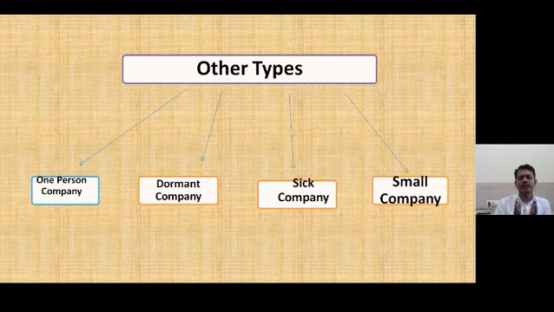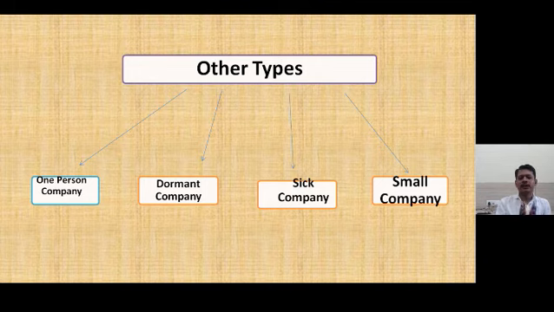And if any company is declared a sick company, then the members lose their rights, the board of directors loses its rights, and an administrator is appointed to look after the management of the company. That administrator works out how the company can be turned into profit, or what the next procedures are, maybe dissolution, or maybe reconstruction, which may be internal or external reconstruction, or the company can be sold to any other company. Such a company is known as a sick company.